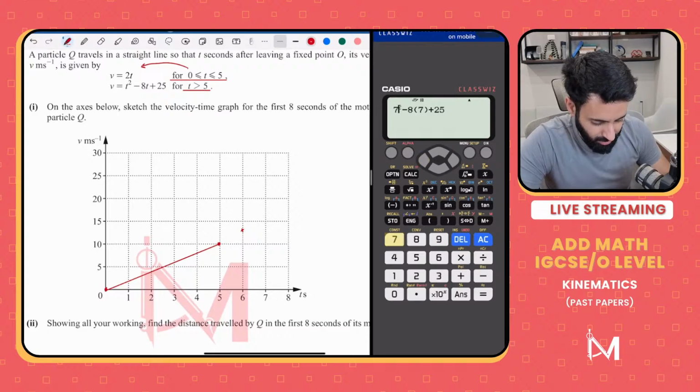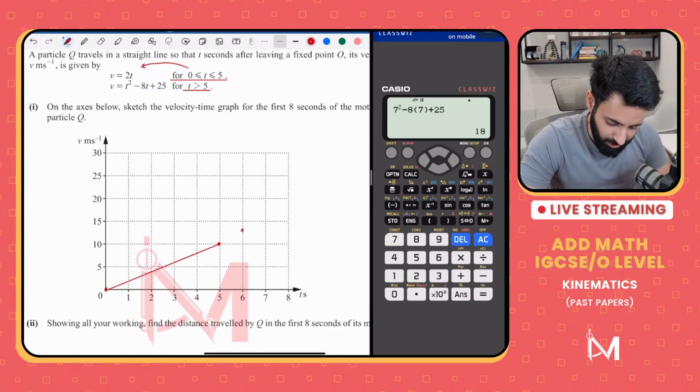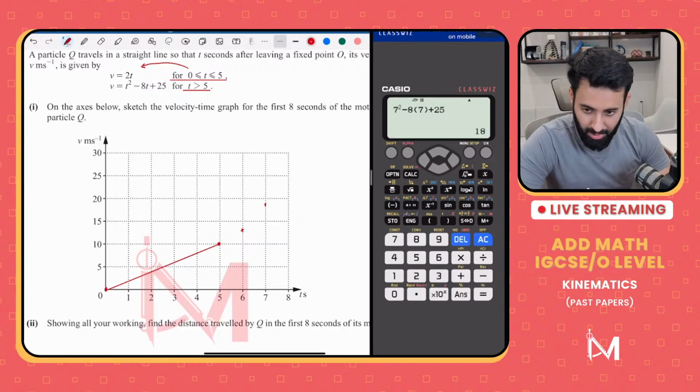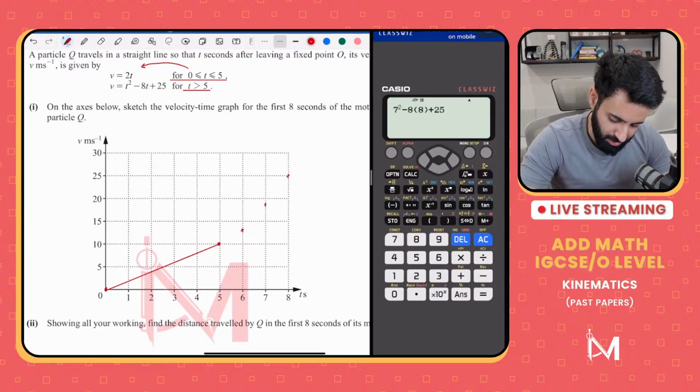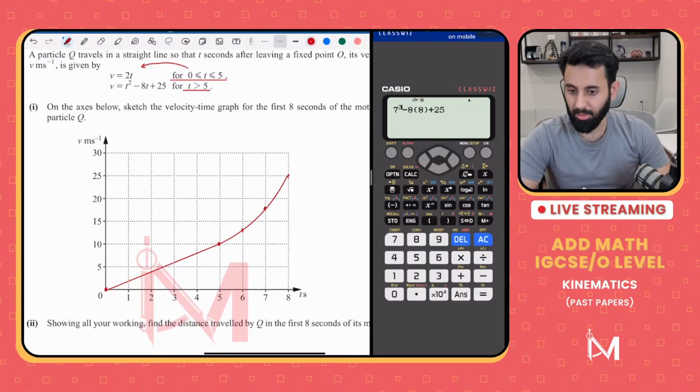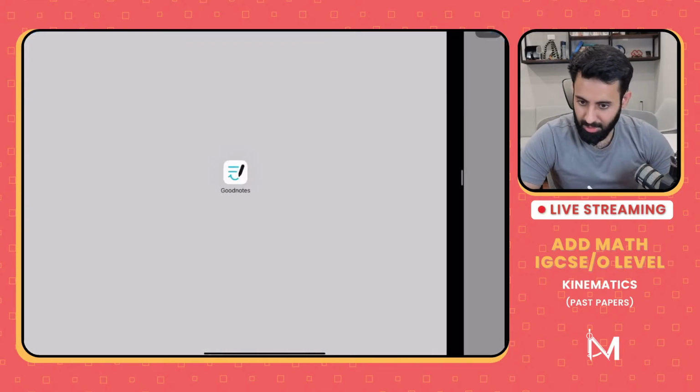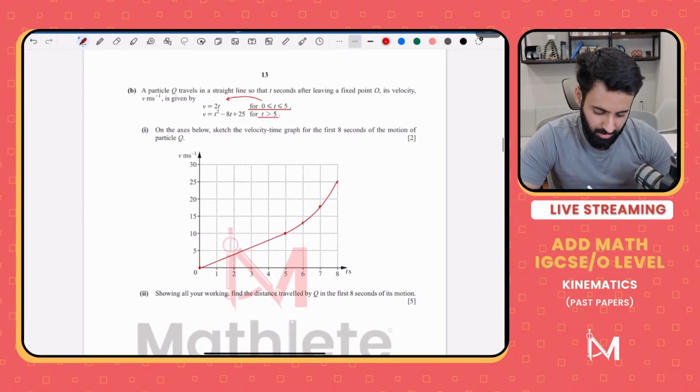Then let's plug in 7. At 7 we get 18, which is going to be somewhere over here. Then finally, when we plug in 8, we get 25. So that means it should look like a curve. It's going to look something like this. Not drawn to scale, it's a sketch. And there you go. 5 is a common point.